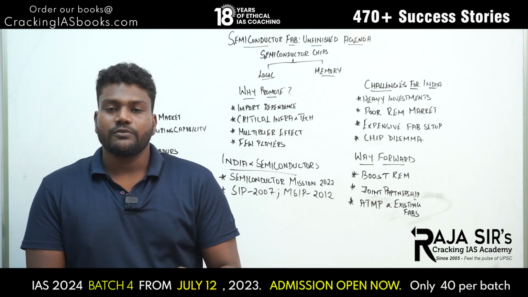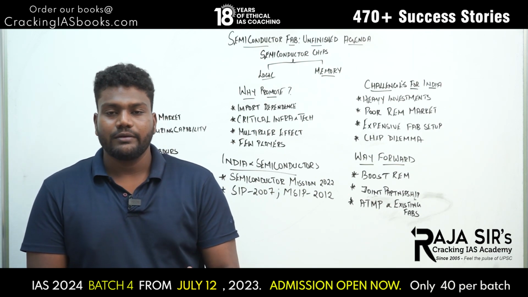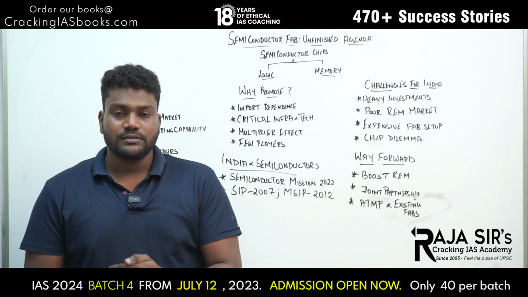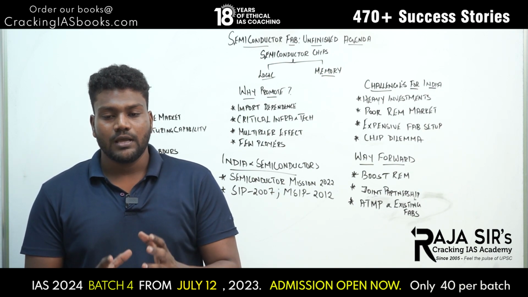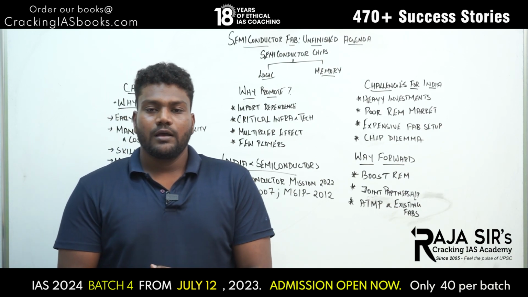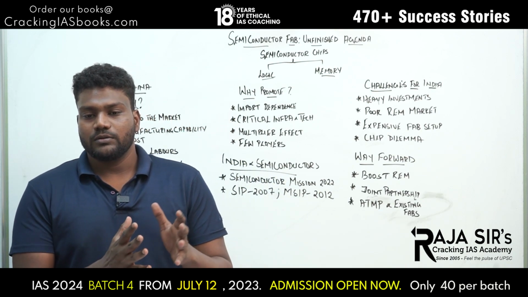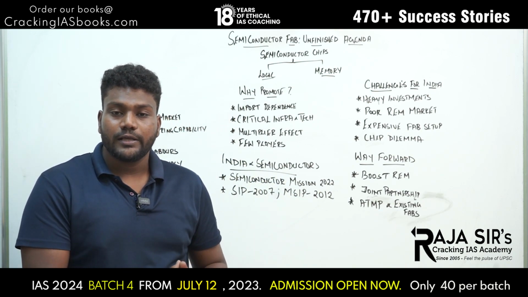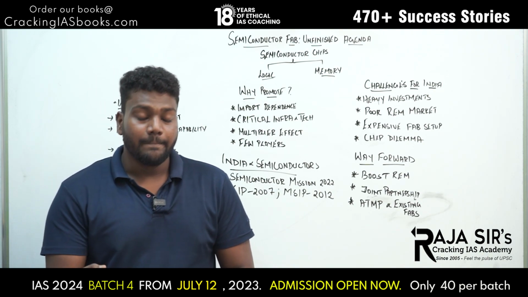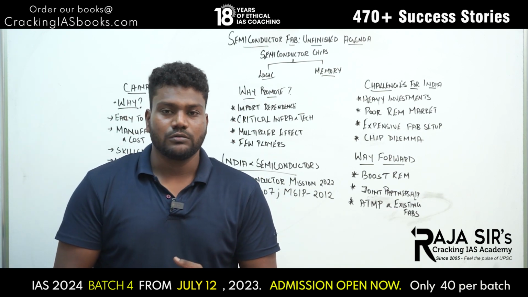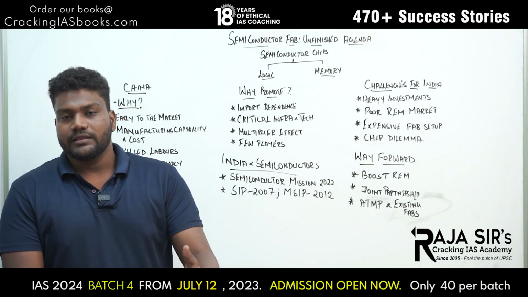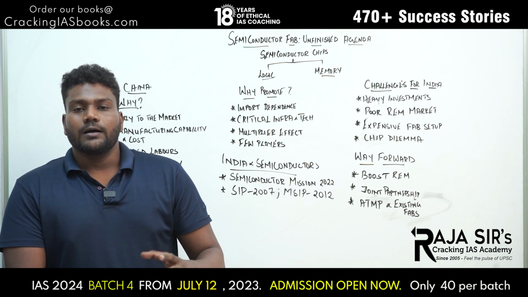Semiconductor chips are used in various critical technologies, starting from our mobile phones and computers to higher-level technologies and critical infrastructure. All of these are built around this one core concept, the semiconductor chip. This is the importance and utility of semiconductor chips. They are used in computers, everyday mobile phones, LED displays and gaming consoles like the Xbox, PS4 and PS5. All these electronic things are made up of semiconductor chips.